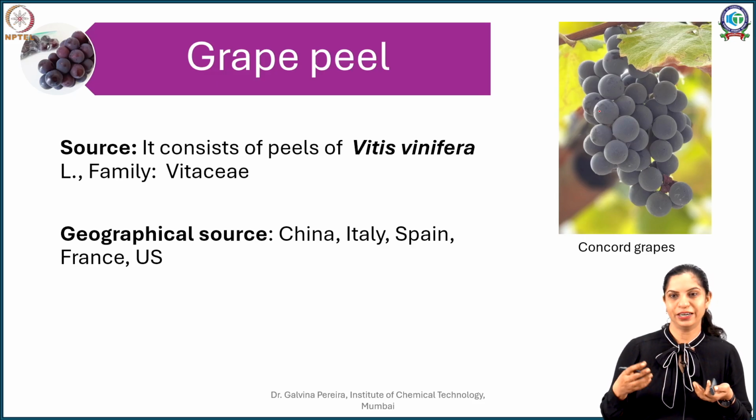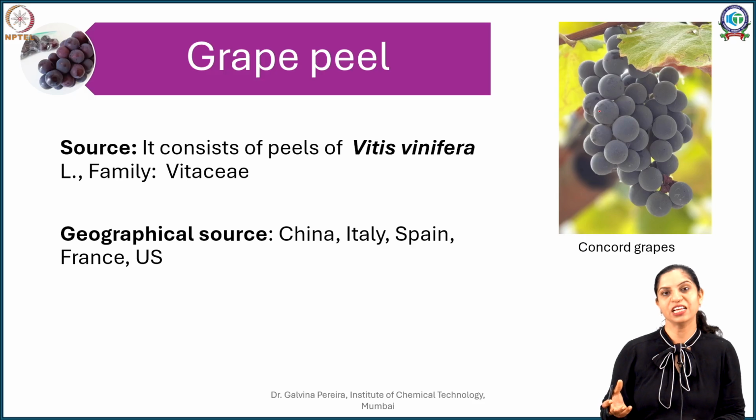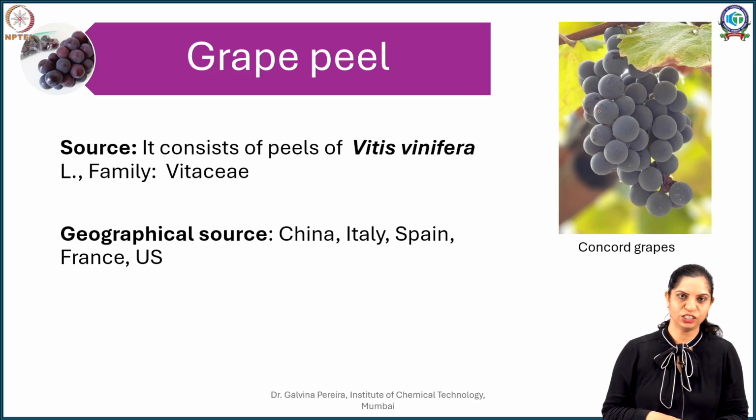They are all tendril producing, aggressively growing plants, and they require good cultivation practice in order to ensure that the yield is good. Now in terms of their produce, China is the leading producer of grapes, followed by Italy, Spain, France, which are the main ones, and the US. So grape production is seasonal. It requires a temperate climate, but somehow many of the grape species have adapted to tropical conditions as well.